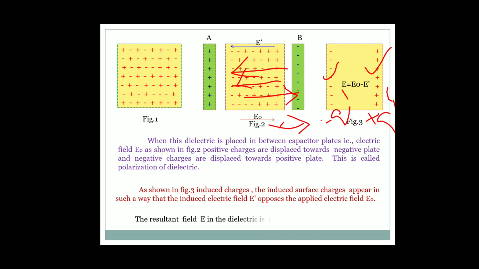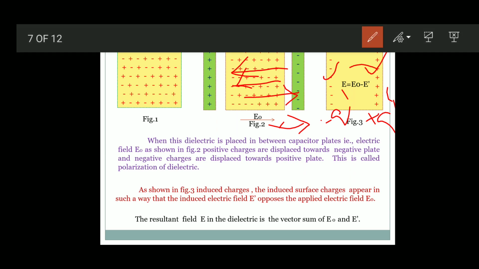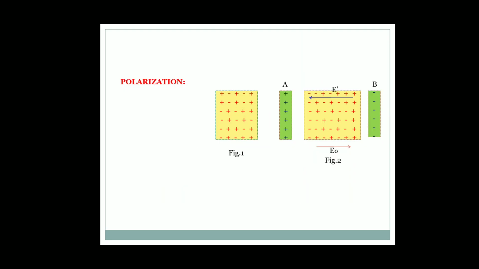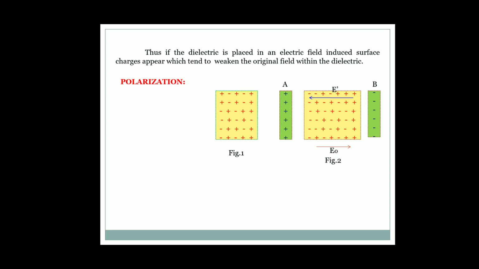So the resultant field E in the dielectric is the vector sum, E is equal to E naught minus E dash. That gives the resultant intensity of electric field in a dielectric when kept in an electric field. Thus, if the dielectric is placed in an electric field, induced surface charges appear, which tend to weaken the original field within the dielectric.